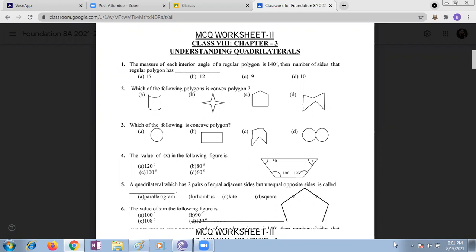All sides are equal means all angles are also equal, right? How are you supposed to check, children? You can go with the answer options also in this case. If you are unable to find it like that, you can go with the answer options.